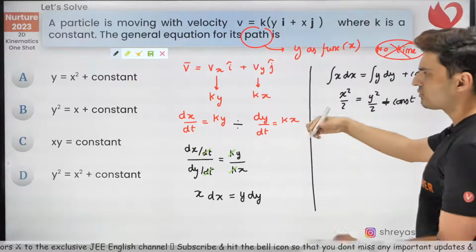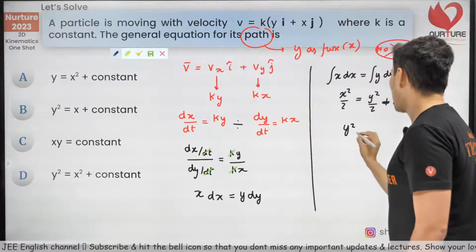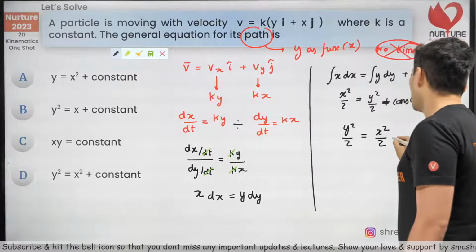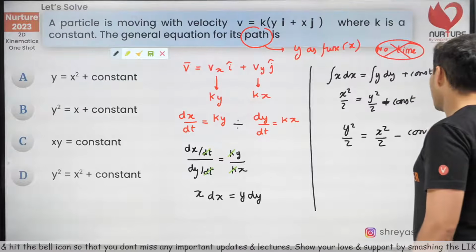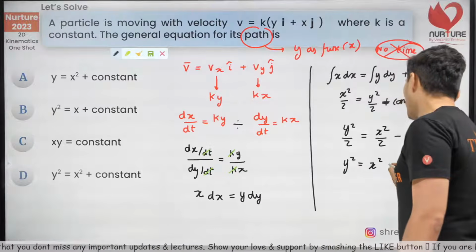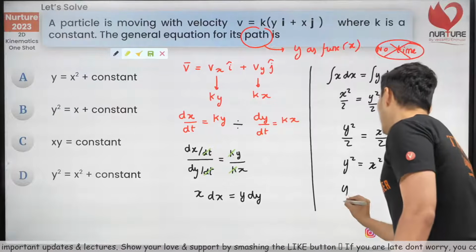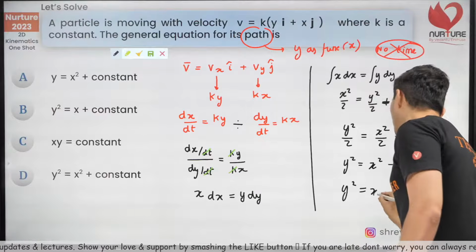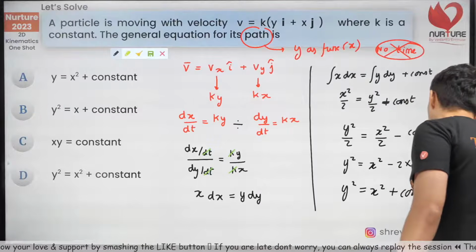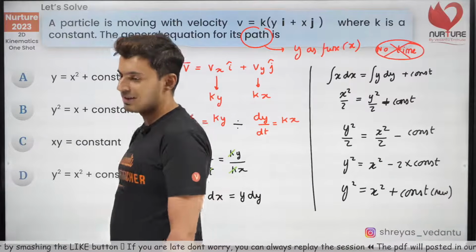So I want it as y square is equal to something, or y is equal to something. So y square by 2 will be x square by 2 minus constant. So multiply by 2. So y square is equal to x square minus 2 times the constant. This can also be written down as y square is equal to x square plus some new constant. Okay, this is some new constant. That's it. So this is the generic form, which is option D.